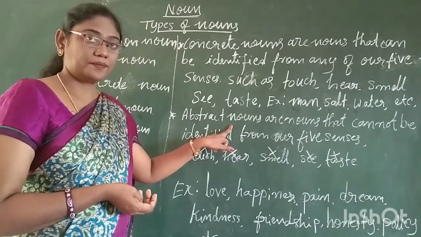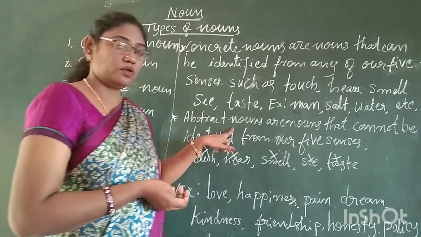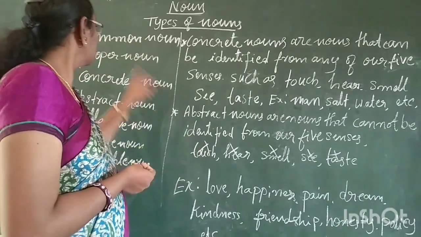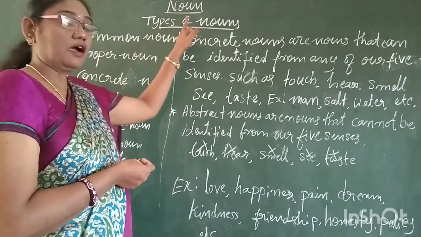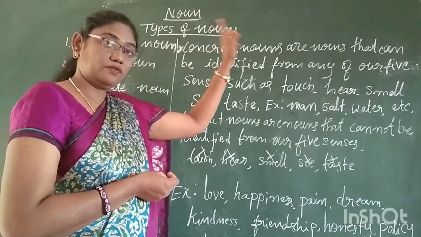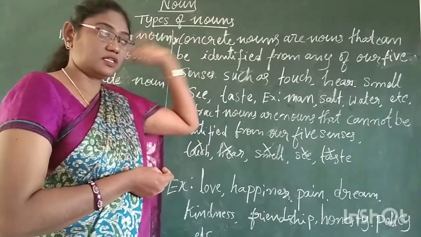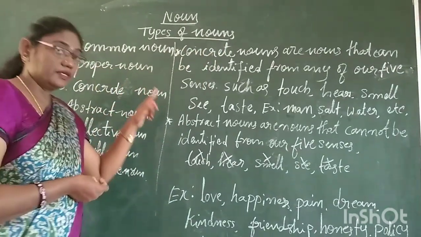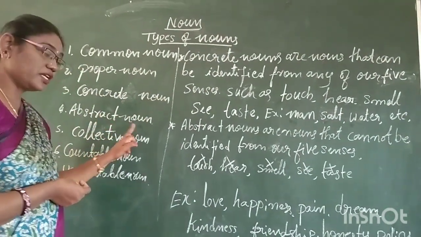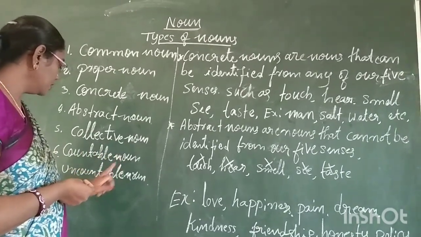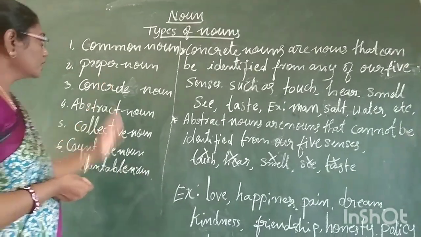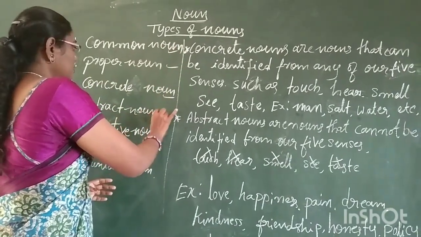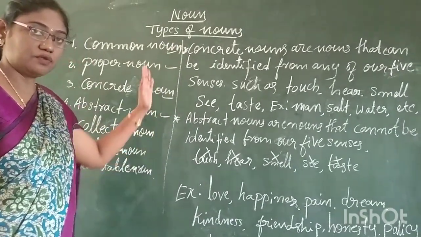Hope you understand. Let's review once what we have learned today. Here, noun, we all know that. Name of the word, name of the thing, person, etc. Types of nouns: common noun, proper noun, concrete noun, abstract, collective, countable and uncountable. Among these, today we have learned about these four types of nouns.